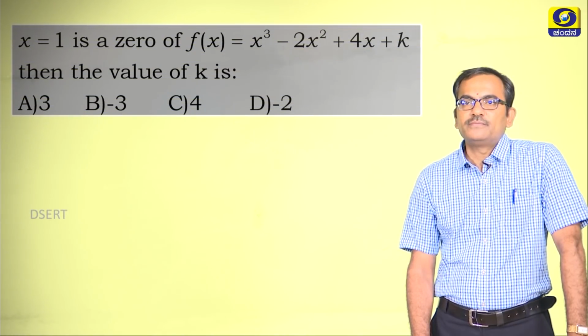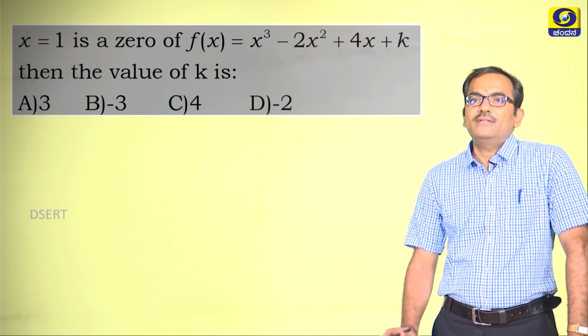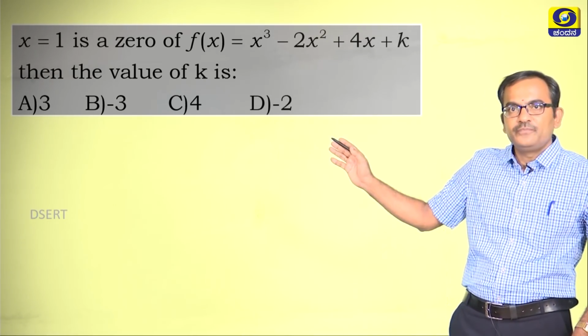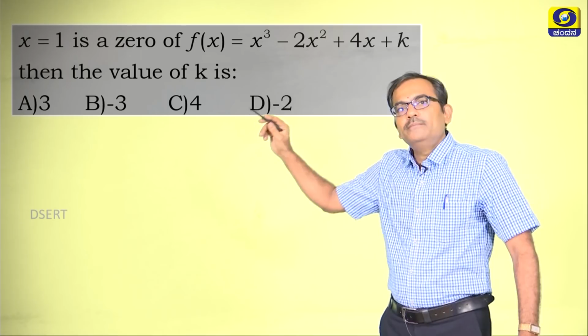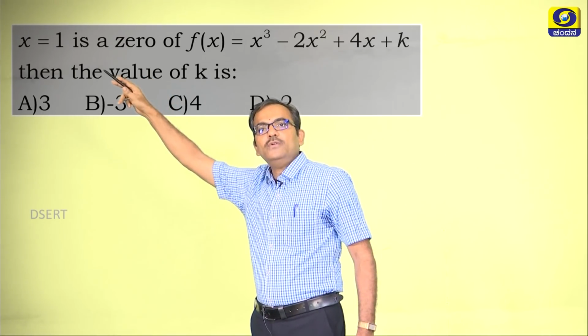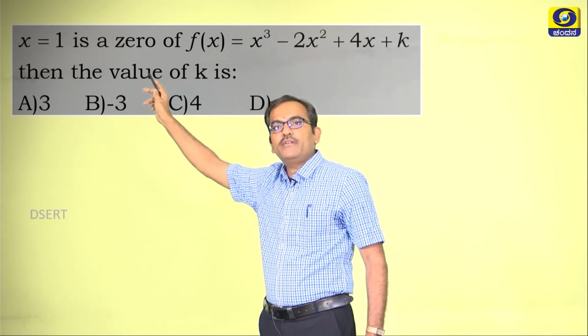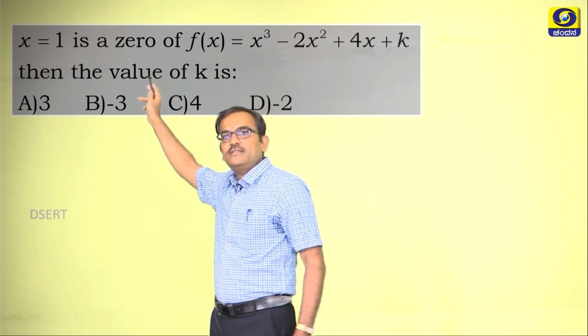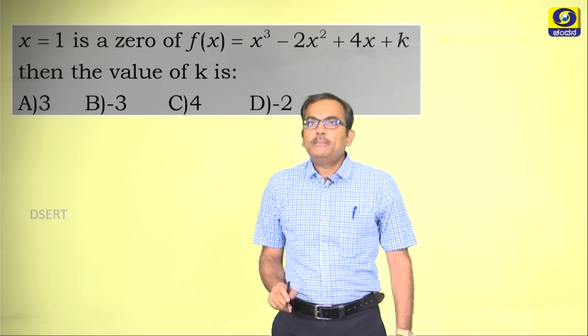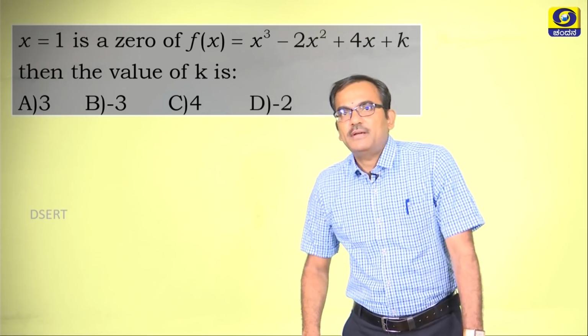Now, let us try to have few problems. The first one is like this: x is equal to 1 is a 0 of f of x, which is x cube minus 2x square plus 4x plus k.